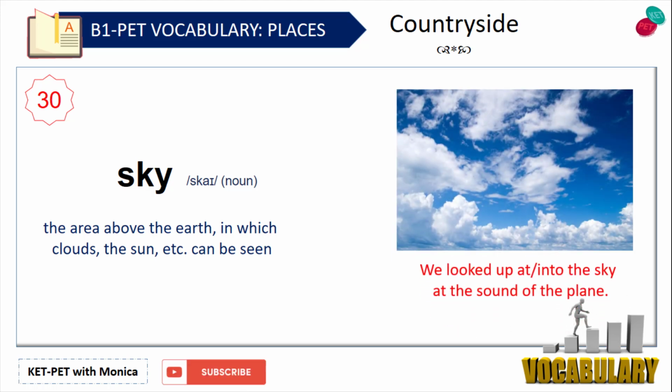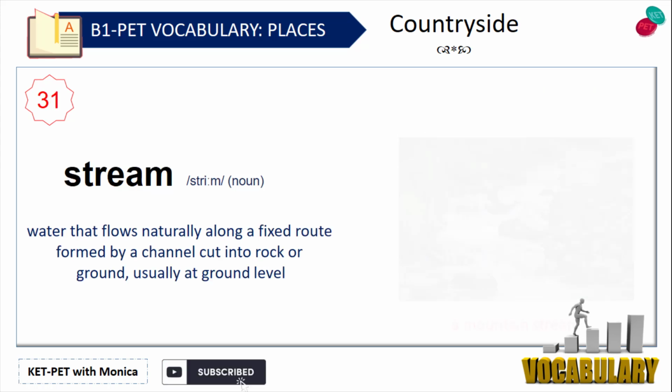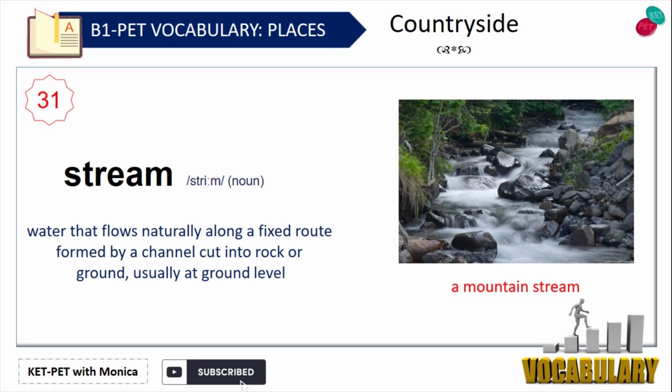Sky. The area above the earth, in which clouds, the sun, etc. can be seen. For example, we looked up into the sky at the sound of the plane. Stream. Water that flows naturally along a fixed route formed by a channel cut into rock or ground, usually at ground level. For example, a mountain stream.